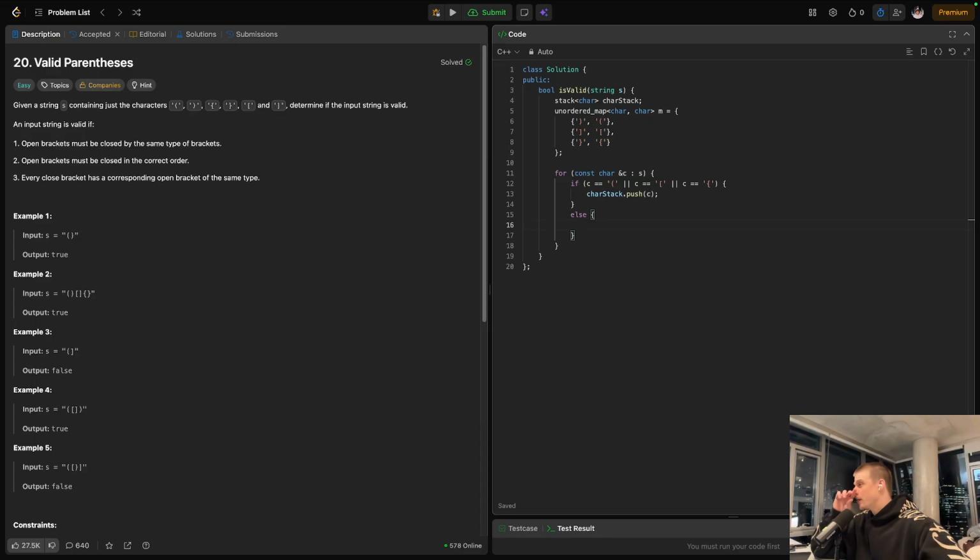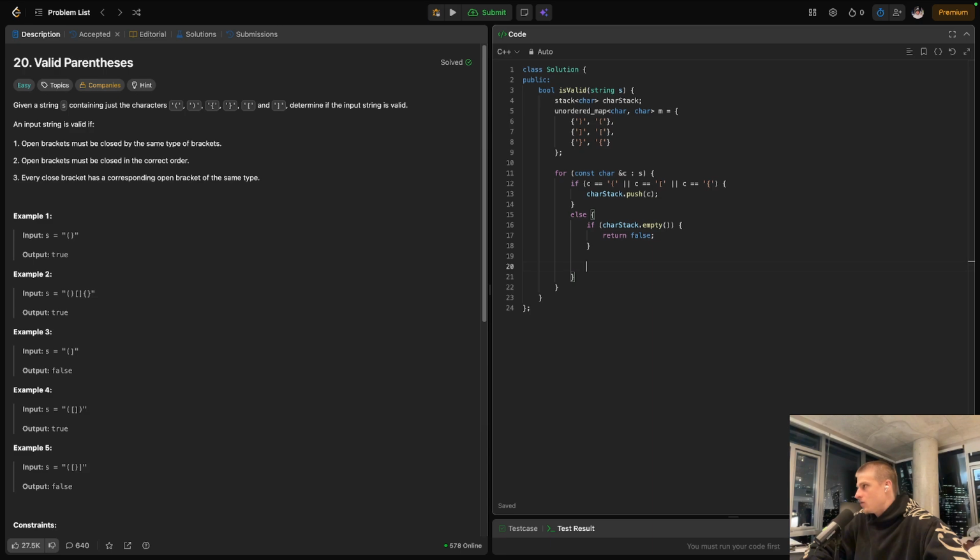Now, if we're on a closing brace, we need to check. The stack can never be empty. If the stack is empty and we see a closing brace, then this is invalid, right? So we need to start thinking about the cases where our string is invalid. If the stack is empty, let's just return false.